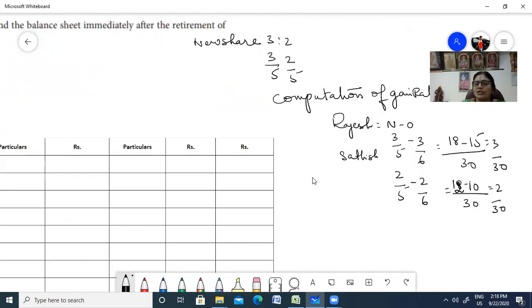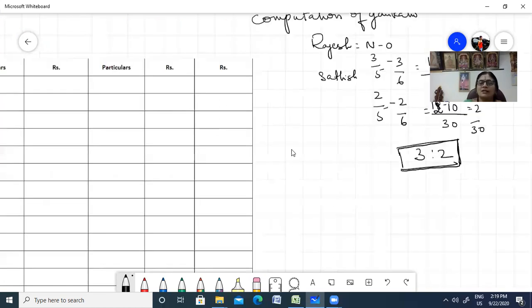The new profit sharing ratio is 3 is to 2. Not new profit sharing ratio, children, gain ratio. From your new profit sharing ratio, you calculated your gain ratio. So in this gain ratio, you're going to share the goodwill of the partner. Okay. Now let us go to goodwill.